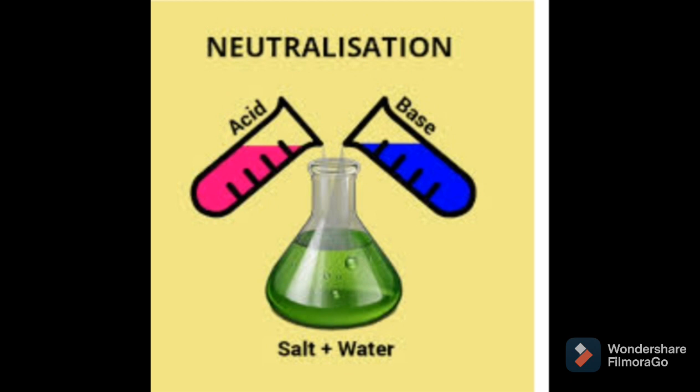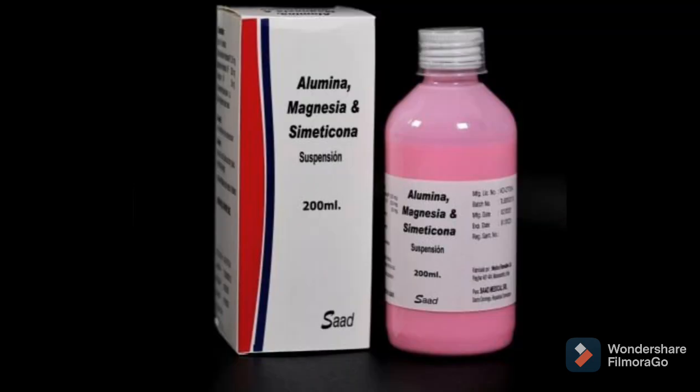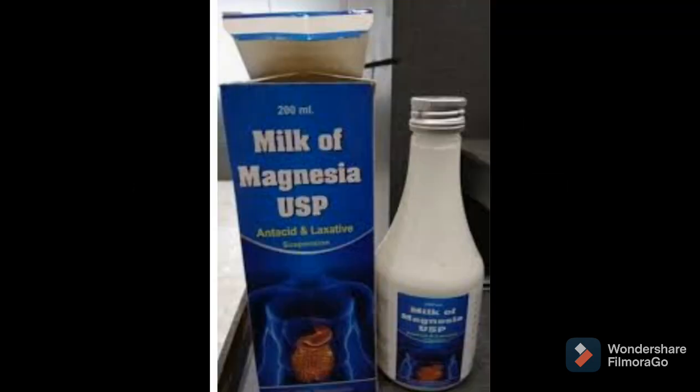Okay, if you are not feeling well, then we can also use an antacid. Which antacid? Milk of magnesia, which contains magnesium hydroxide, Mg(OH)2. So when we take this milk of magnesia antacid, what will happen? The acid in our stomach reacts with this base, and they get neutralized, and salt and water are formed, and we feel relief, we can cure this acidity.